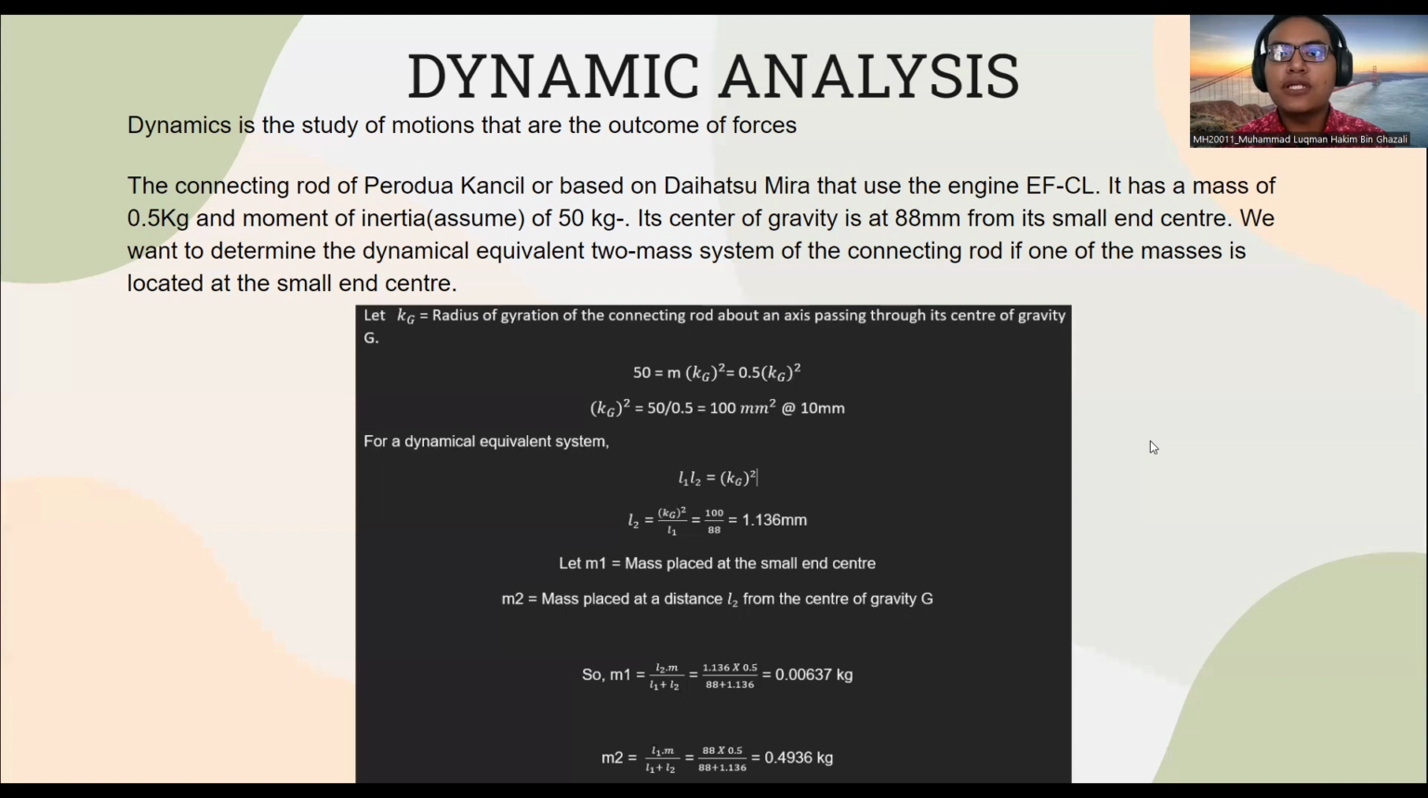So M1 is placed at the small end center, M2 is placed at the distance L2 from the center of gravity G. M1 and M2 we want to find. So M1 equals L2 times M divided by L1 plus L2 equal to 0.0627. For M2 we get 0.4936 kilogram. If we sum them up, we will get 0.5 kilogram.